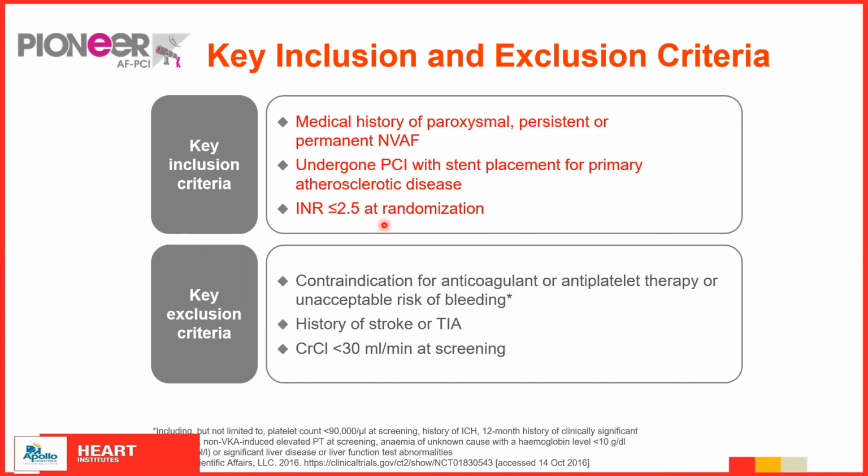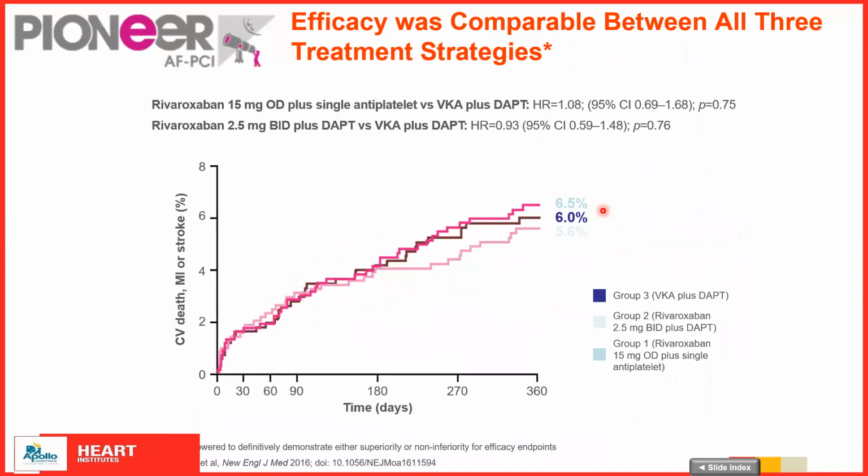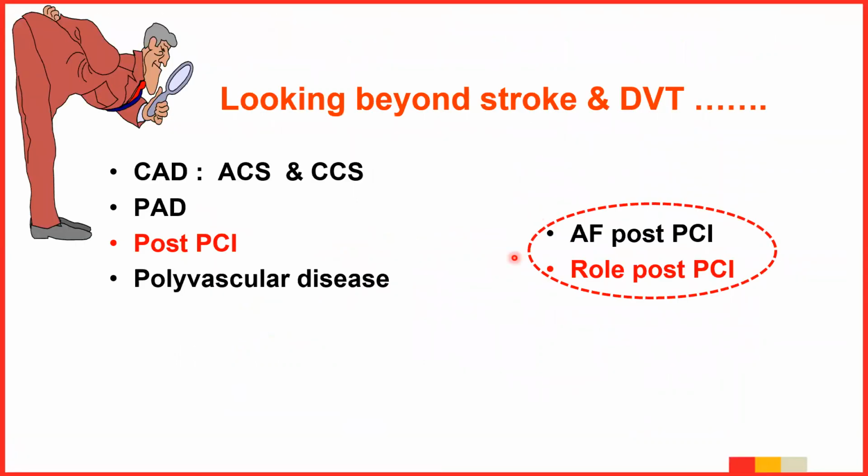So what was seen was that in both the arms, whether they were put on only Rivaroxaban with single antiplatelet, or Rivaroxaban with a DAPT versus vitamin K antagonist plus DAPT, they did well compared to a DAPT alone. So here comes the information that adding these strategies of Rivaroxaban does do well, but it is important to know that the efficacy was almost similar whether you give a VKA or a DAPT with Rivaroxaban.